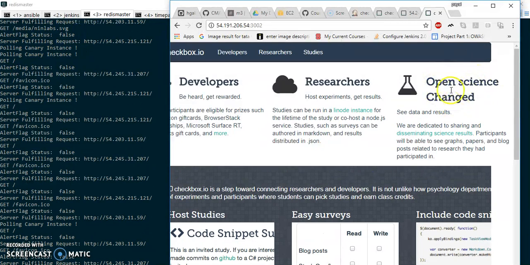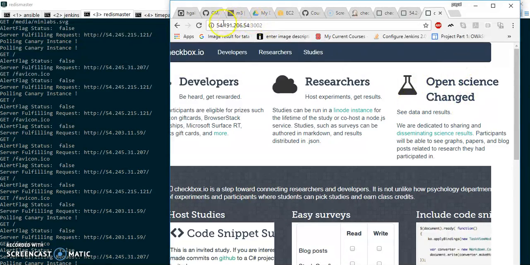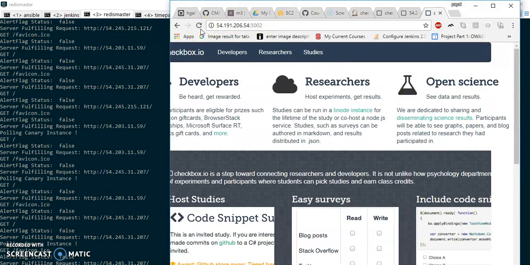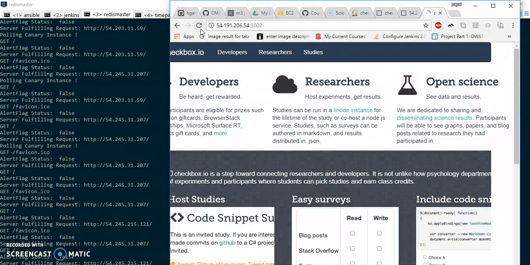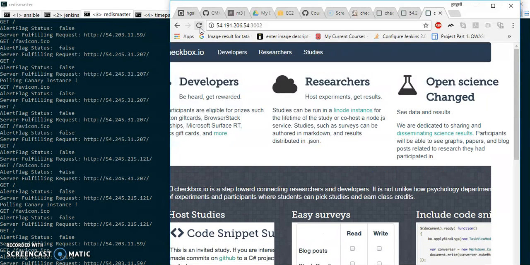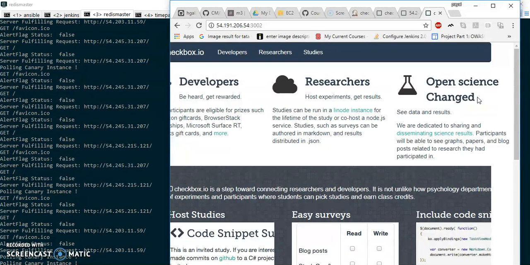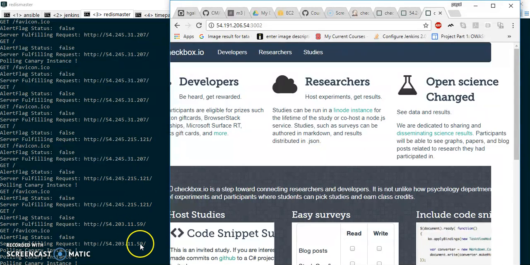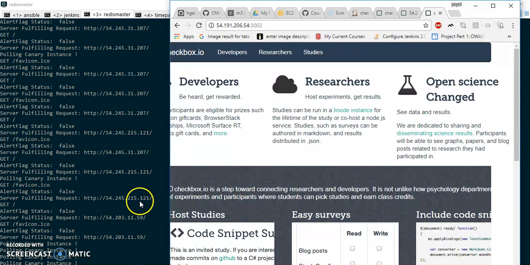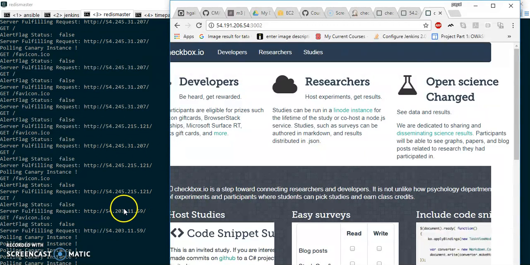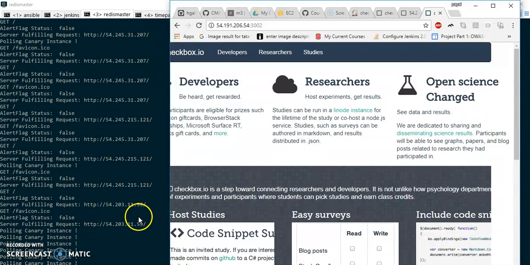So here you can see suddenly it got rendered from the canary instance. Again, it got rendered from the canary instance. So it's basically fulfilling requests by toggling between different IPs like .59, which is canary, and 121 and 207, which are stable. So now we need to set an alert.